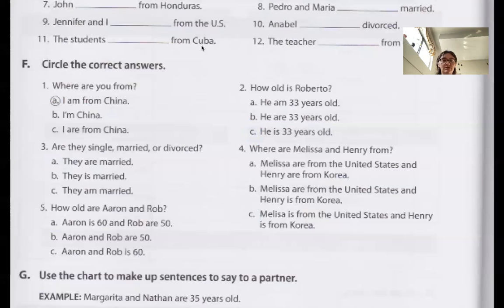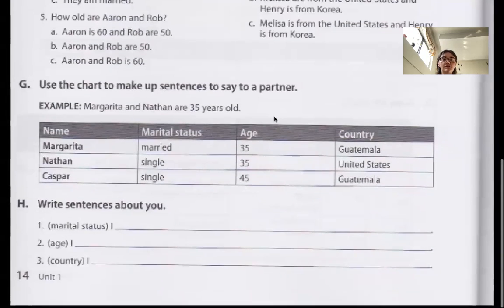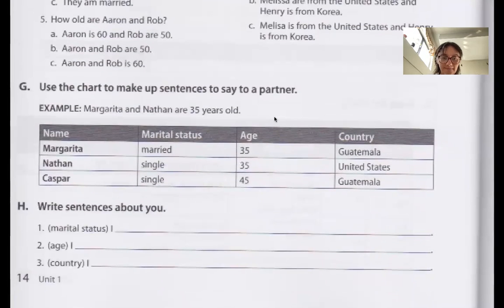Next part is, let's see. Use the chart to make up a sentence to say to a partner. So this part you can do on your own, right? So this is information, name, marital status, age, country, that you can say, oh, Margarita is married. Margarita is 35. Or you can say Casper and Margarita, they are from Guatemala, right?